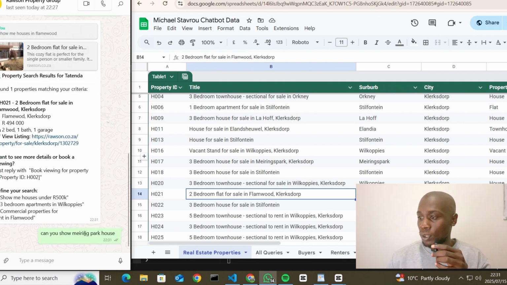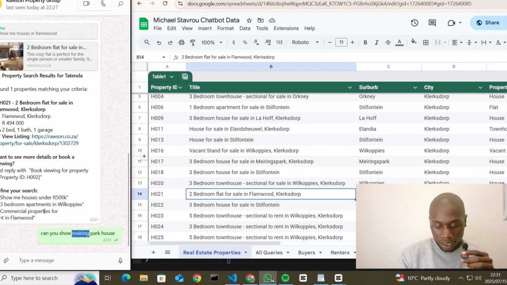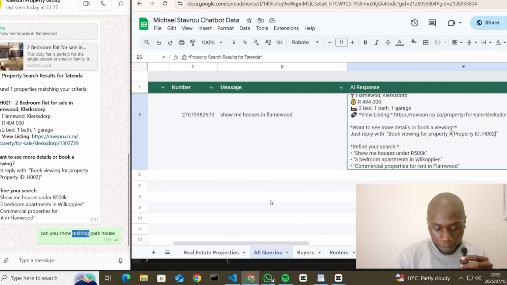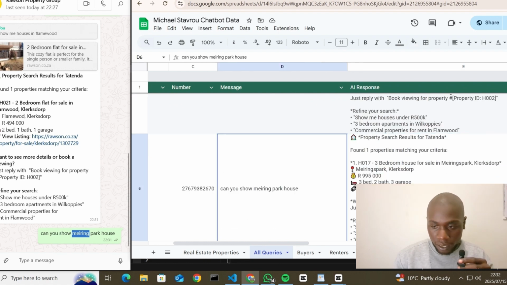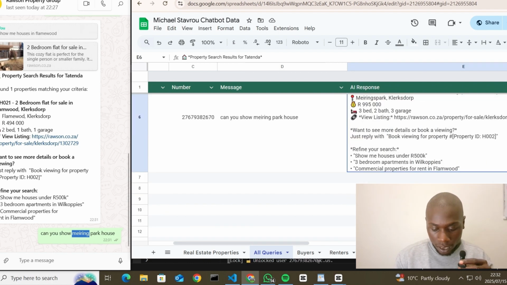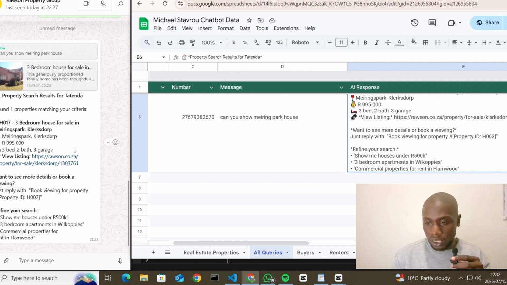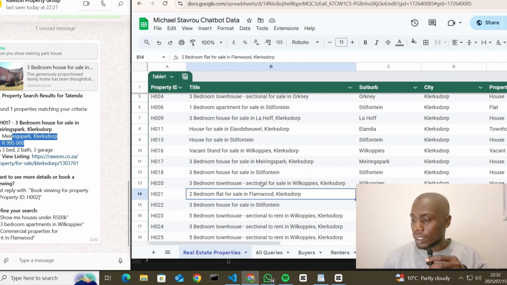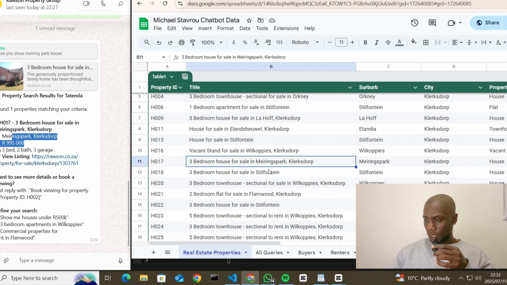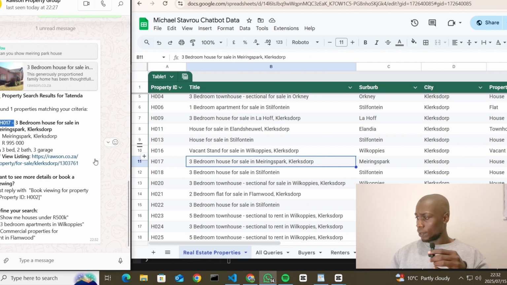So let's get some houses in Marines Park. Can you show Marine Park house? Just look at the spelling here. If you live in Clexop, you'd know that it's a typo, but the AI understands. And then when we come here, you see it's already logged, and then it found one. There we go. It found this house for 995.